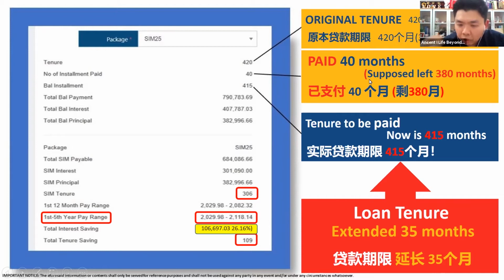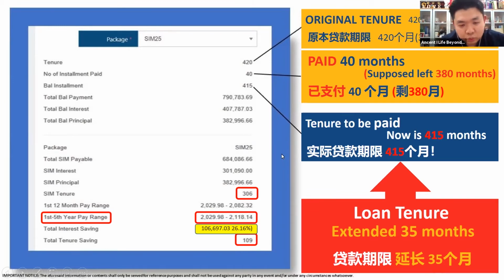Unfortunately, even though he pays on time, he still has to extend his tenure to 415. That means he still has a balance of 415 installments, which means that he has already extended by 35 months. His loan from the bank is 382K. So here the total balance principal is 382K. That is the loan amount from the bank. Together with the balance of interest, the total balance payment right now is 790K.